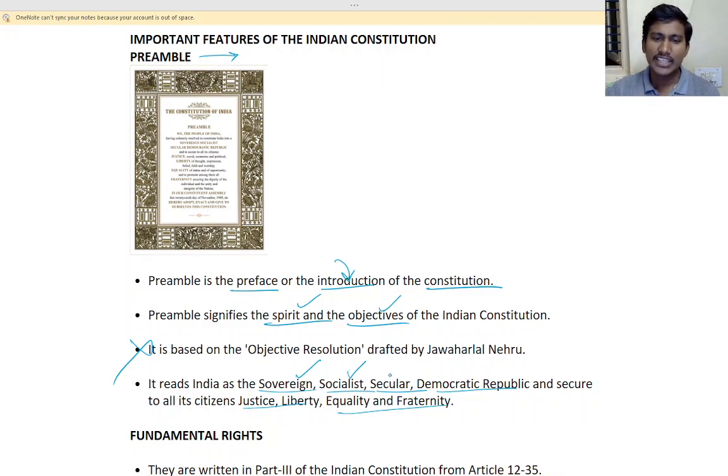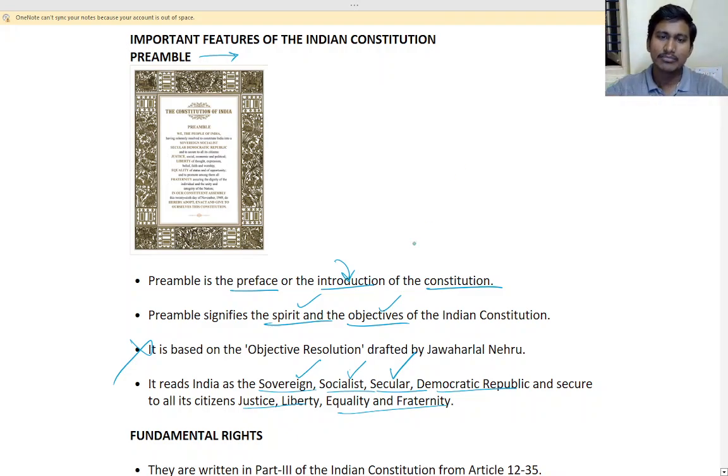Secular means we don't follow any one religion, every religion is the same before the constitution. The Constitution is not mentioning any religion. Secular means we are free from religion. All the people have their own right to follow, so no religion is above anyone in the constitution. You may have heard of other countries. Here religion and constitution are separate.